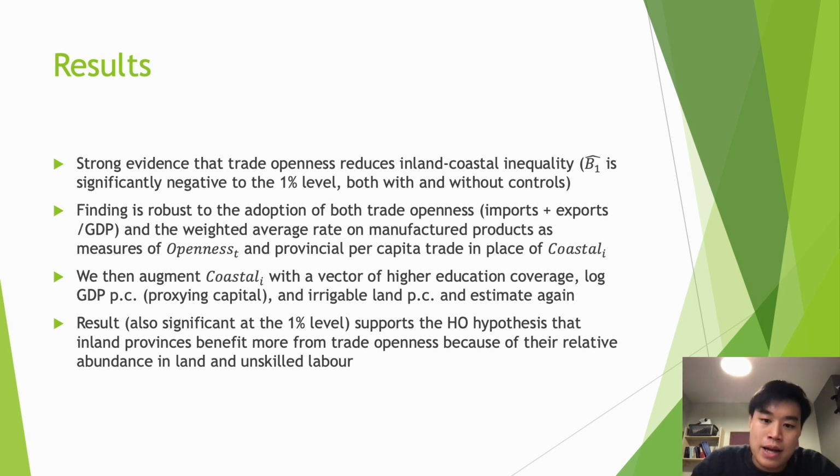Furthermore, by augmenting the coastal dummy with a factor of high education coverage, log GDP per capita, and irrigable land per capita, we explore how factor endowments affect provinces' capacity to benefit from trade liberalization. We found support for the HO hypothesis, as provinces with high endowments in land and unskilled labor benefit more from trade liberalization. That corresponds to the relative endowments of the inland provinces.